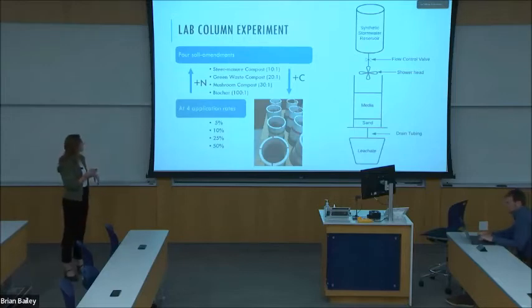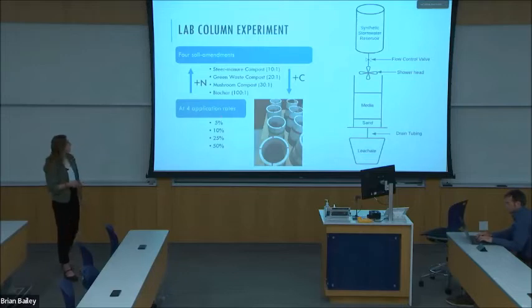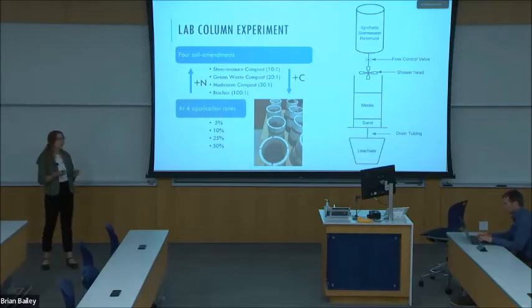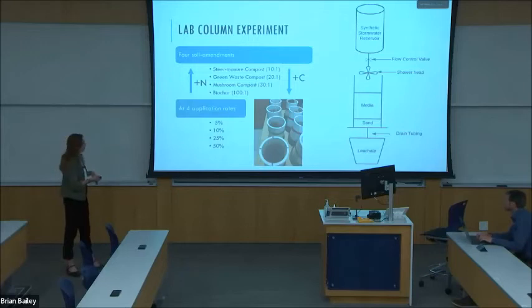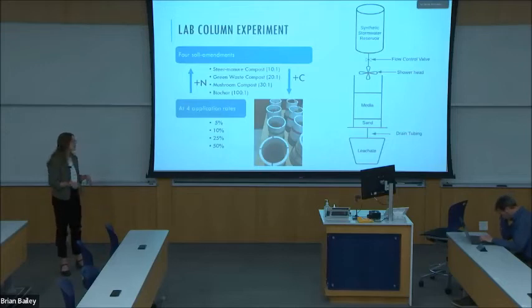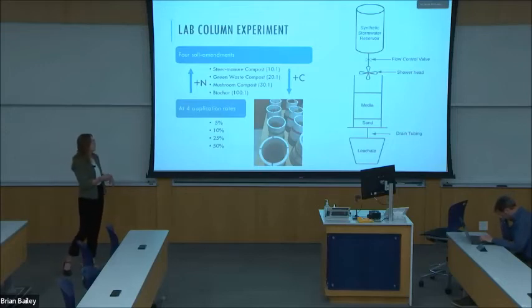And then each of these 4 amendments will be tested at 4 different application rates: 5, 10, 25, and 50% by volume, mixed with a sandy loam soil that's representative of Utah's native soils and that may be used in LID systems. So in total, with all these variables, there are 16 columns plus 1 control, so 17 columns. And here's the diagram of one of the column setups here on the right.